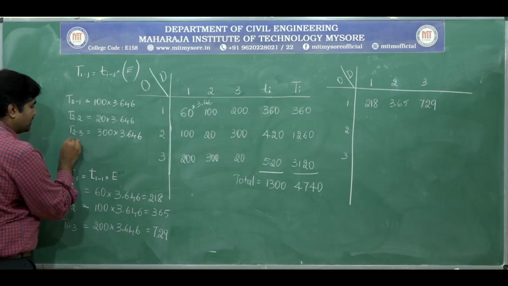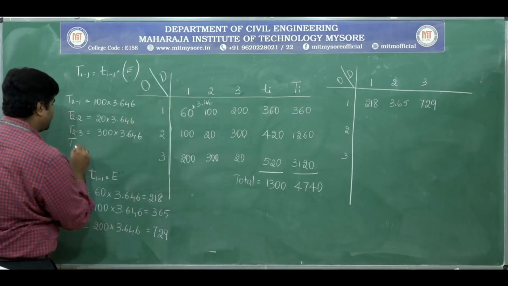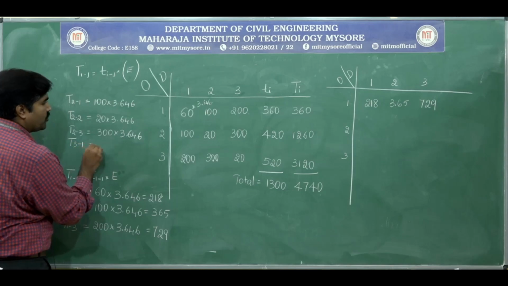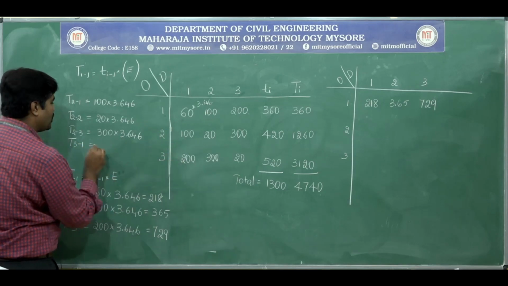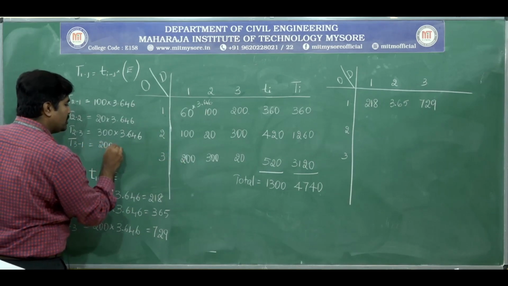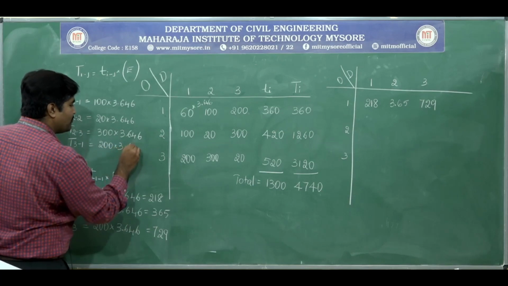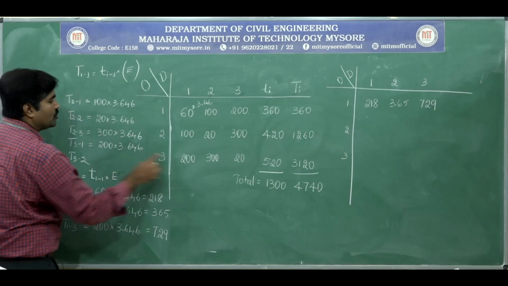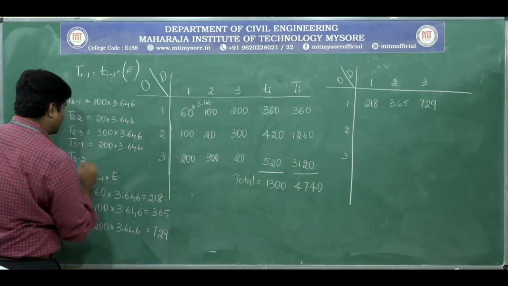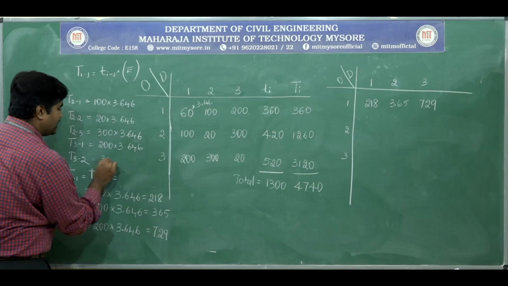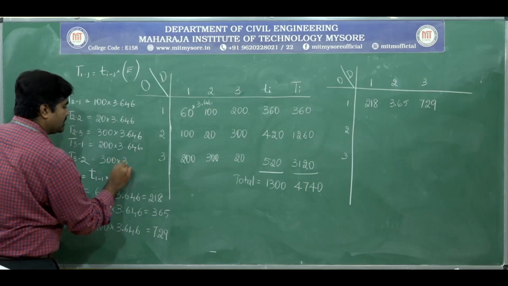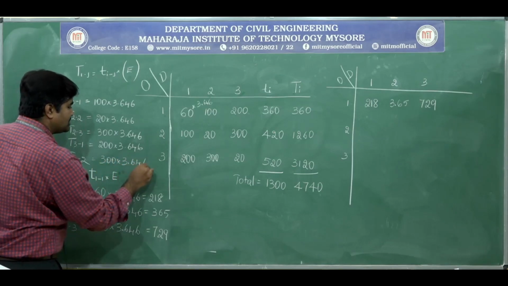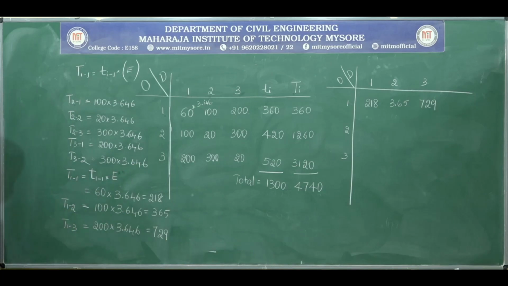Okay, next trips between 3 to 1. Okay, 3 to 1, it is 200 into 3.646. Next, T 3 to 2. Okay, that is 300 into 3.646.